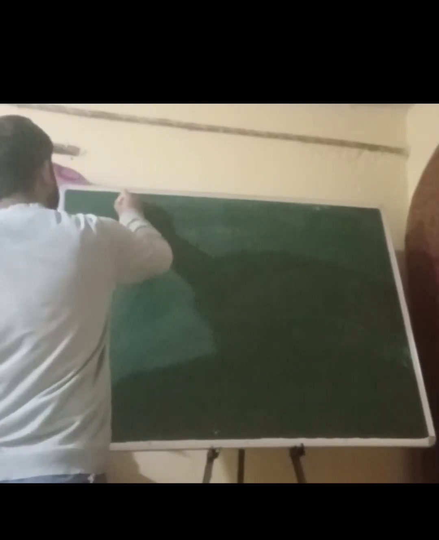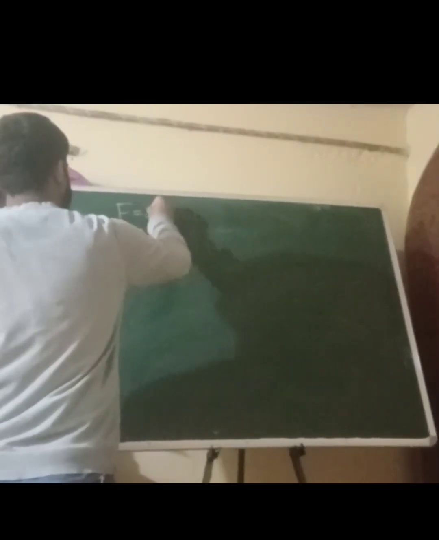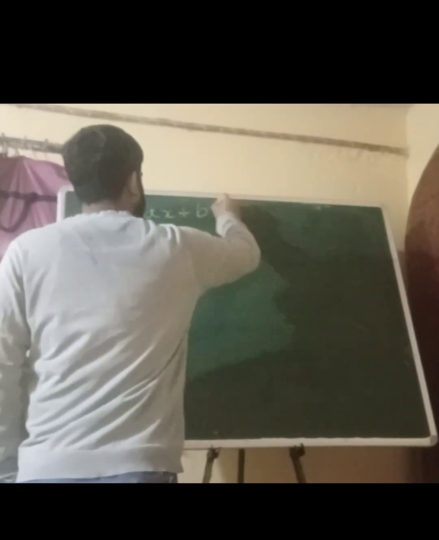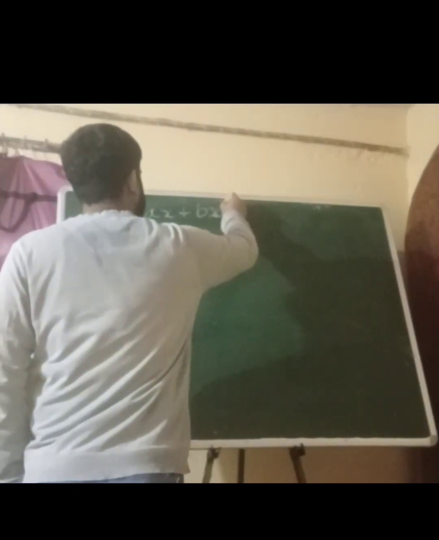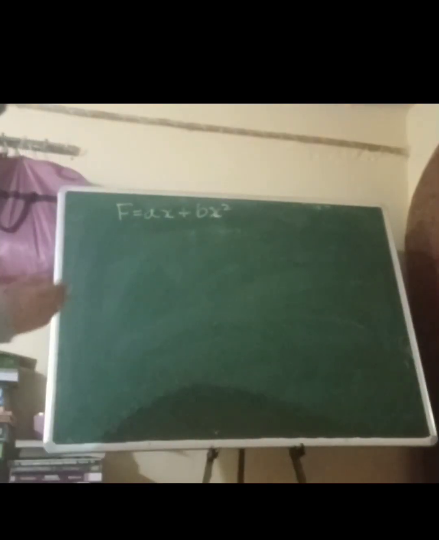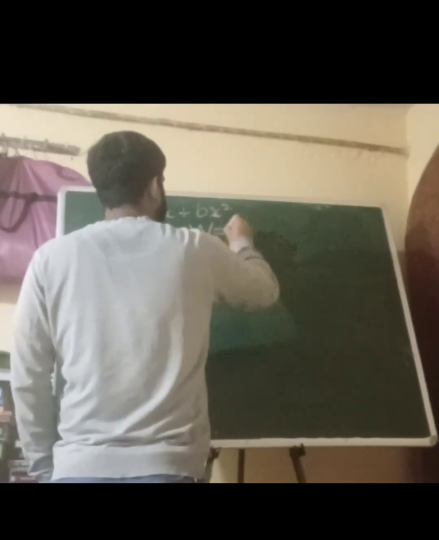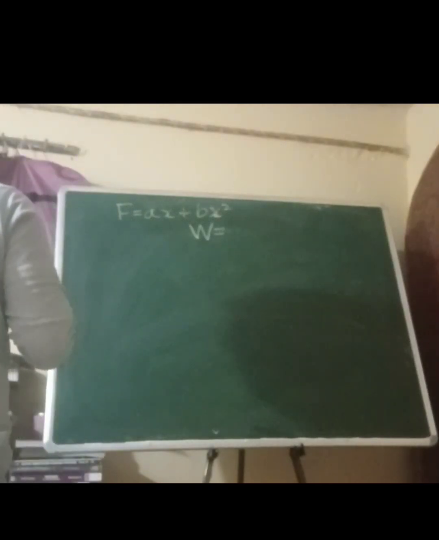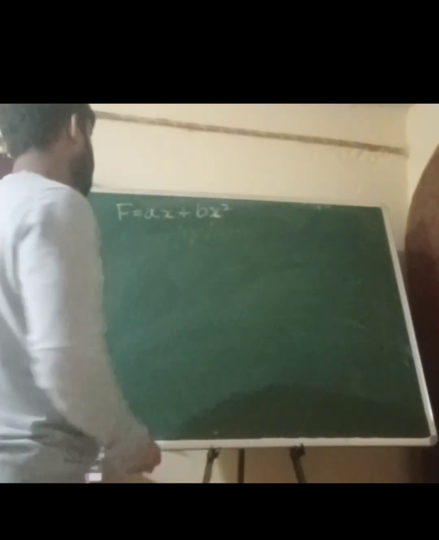So, force of an elastic is given by this. This is how the force of an elastic is given.